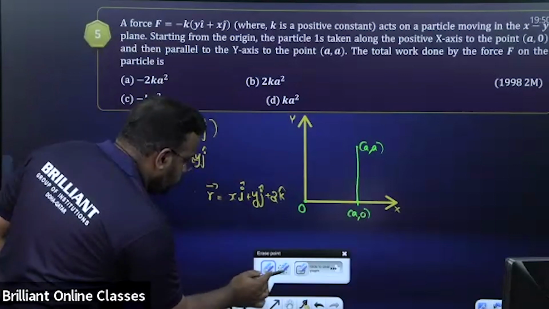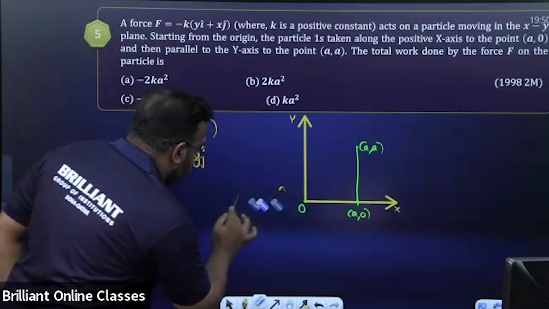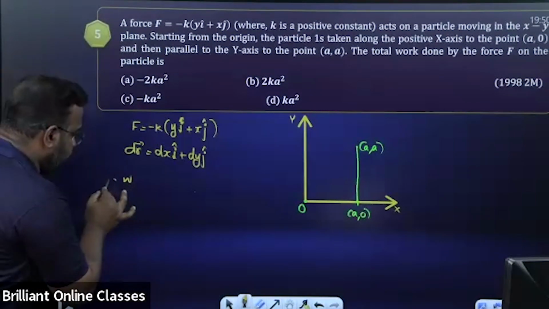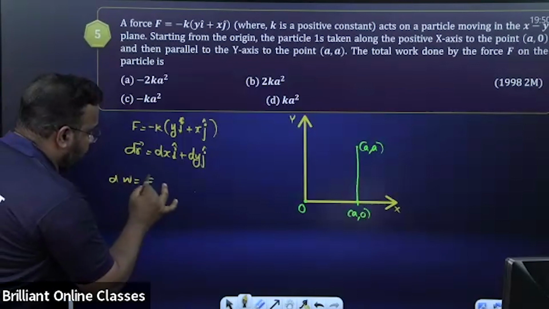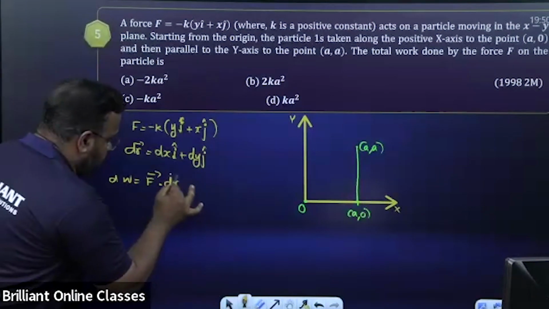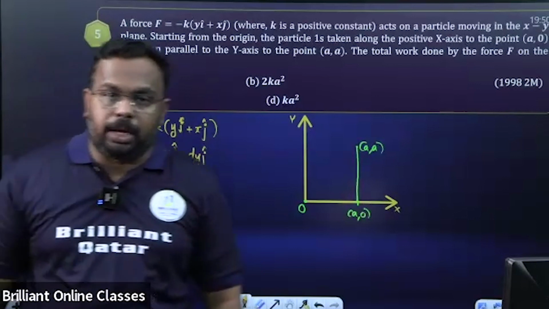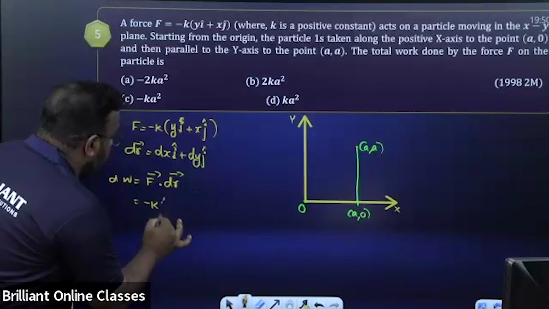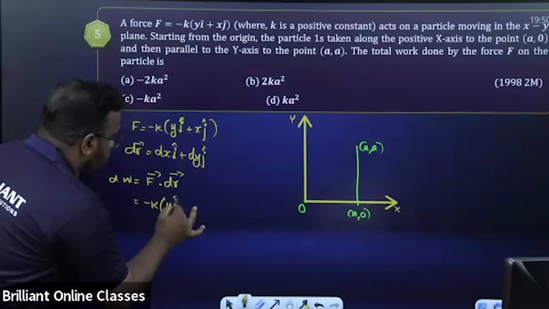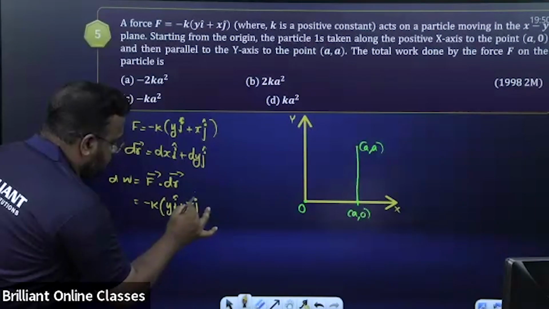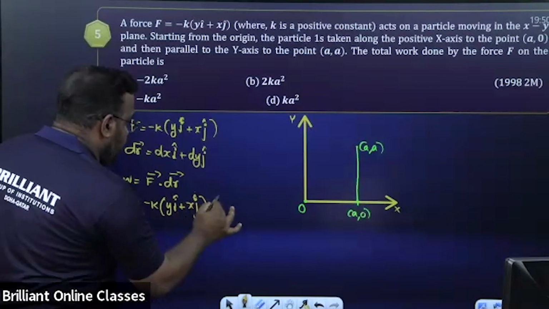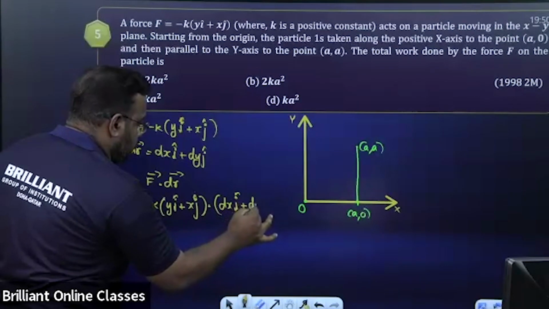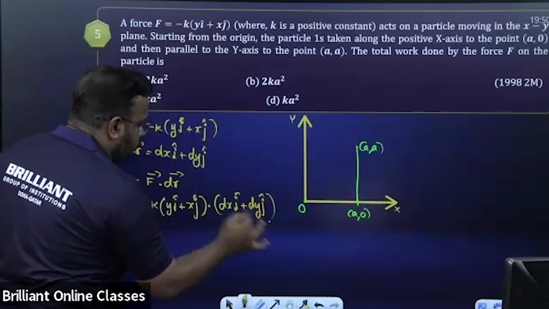Now work done, dW, is equal to F dot dr. Integration we can do after some time. Substitute F as minus k into y I cap plus x j cap, dot dr, which is dx I cap plus dy j cap.